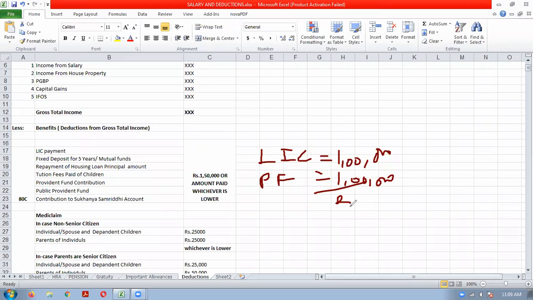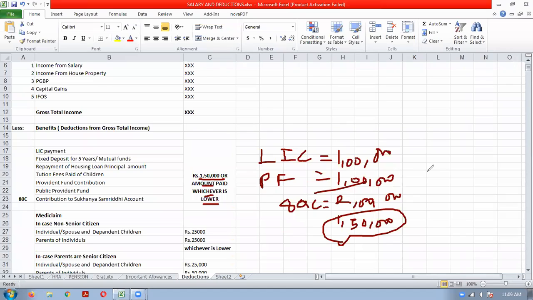But the Act says the amount is restricted to 1,50,000 or the amount paid, whichever is lower. So this person will not get 2 lakh as a deduction, he will get only 1,50,000. This is the restriction, ceiling or cap, you can say.